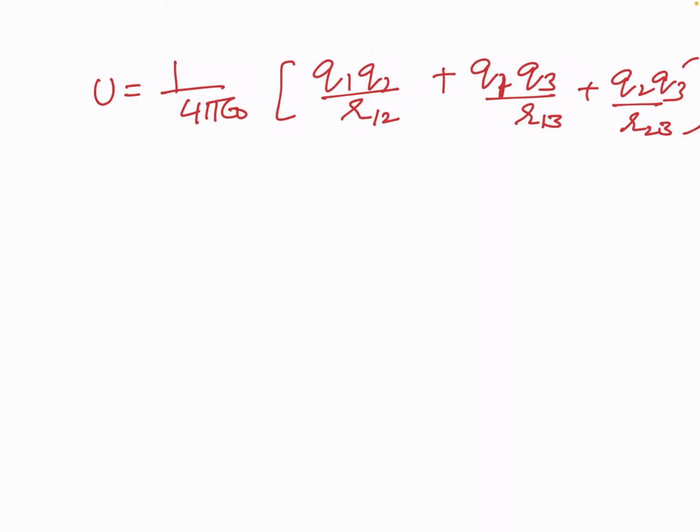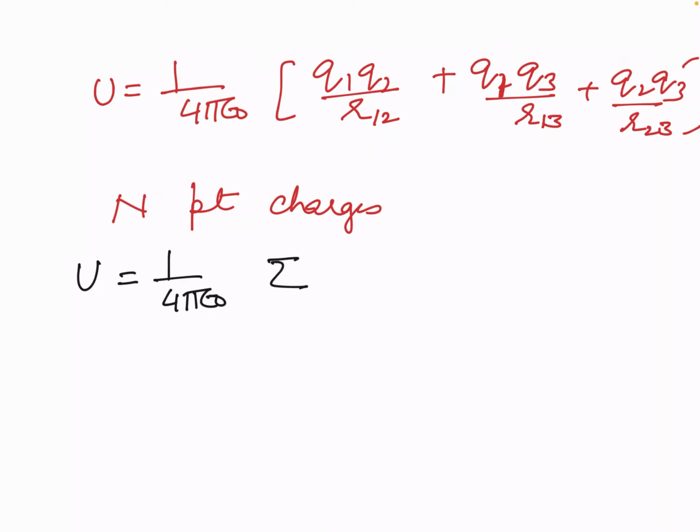Now if we have n number of charges, that is potential energy due to n point charges. In this case, U will be equal to 1 upon 4 pi epsilon sigma over all pairs of charges, Qi into Qj upon Rij.